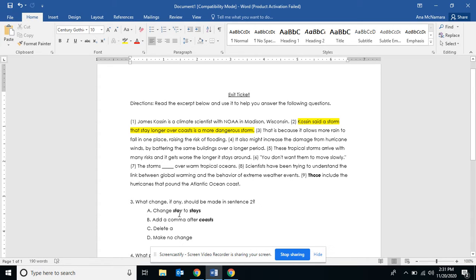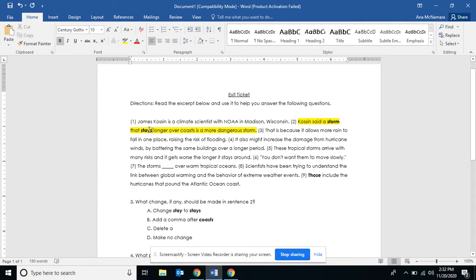A. Change stay to stays. Costin said a storm that stay longer. Storm is the subject and stay is the verb. Both the subject and the verb are singular, and that means they do not agree. If the subject is singular, that means the verb must be plural, adding an S.